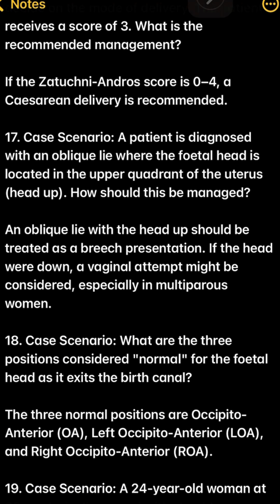17. Case scenario. A patient is diagnosed with an oblique lie where the fetal head is located in the upper quadrant of the uterus, head up. How should this be managed? An oblique lie with the head up should be treated as a breech presentation. If the head were down, a vaginal attempt might be considered, especially in multiparous women.